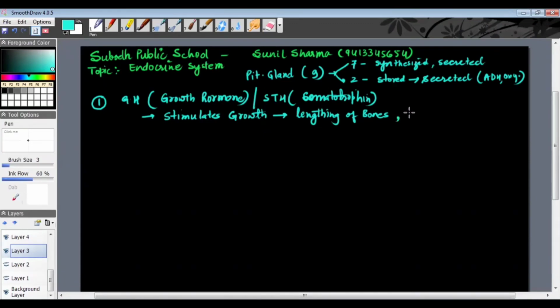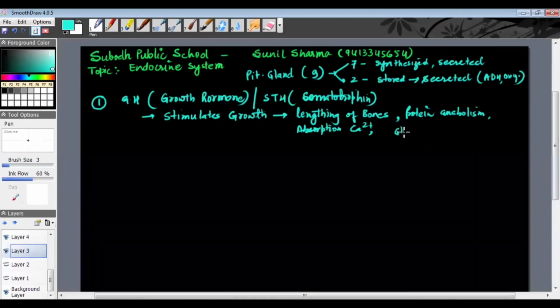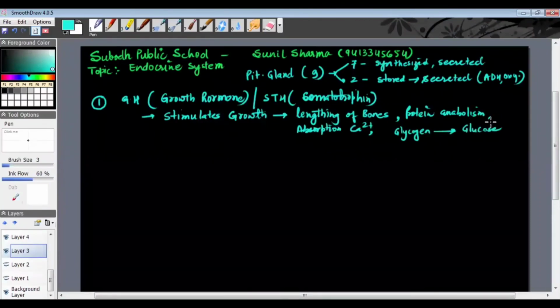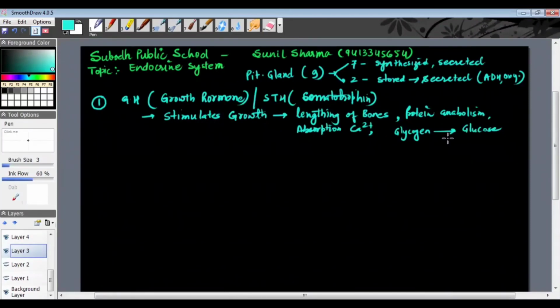So lengthening of the bones, synthesis of proteins, protein anabolism, because protein is very necessary for body growth. Okay, absorption of calcium, because for strengthening of the bones, calcium absorption is required. So absorption of calcium ions, and conversion of glycogen to glucose is promoted by the growth hormone. In this way, this growth hormone is very important for body growth.